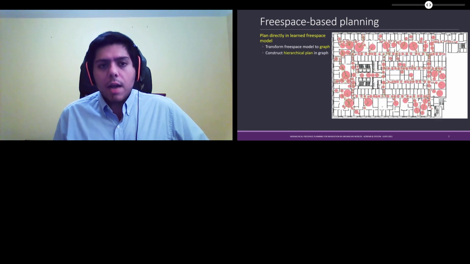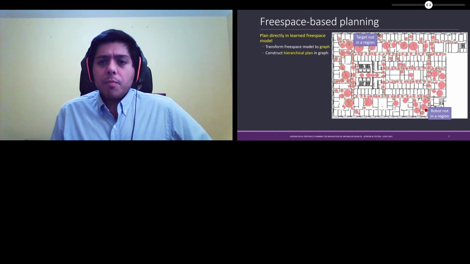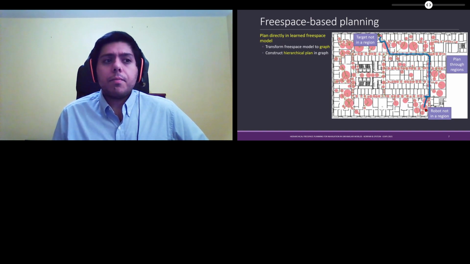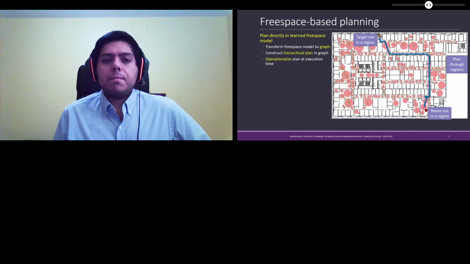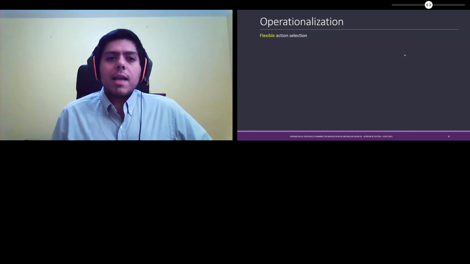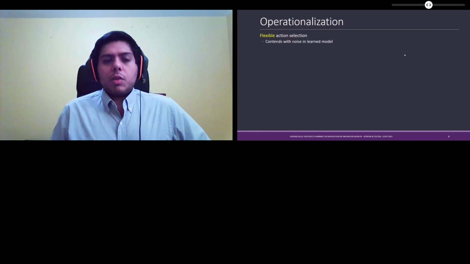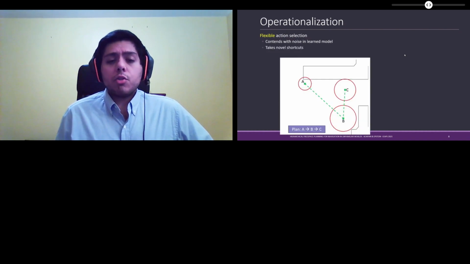We can then use that graph to create a hierarchical plan. Let's say we have a robot at the bottom and a target at the top. Well, we can create a plan that takes us to those regions. That plan can then be operationalized at execution time. This operationalization is intended to allow flexibility in the robot's action selection so that we can contend with any noise in the model, but also take any novel shortcuts.